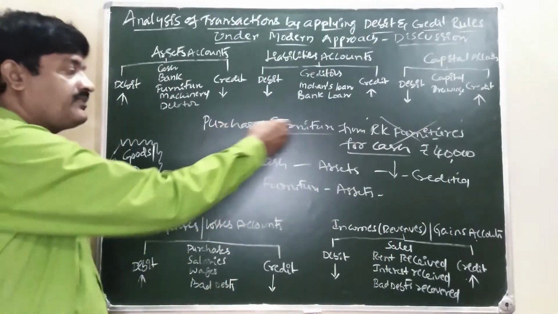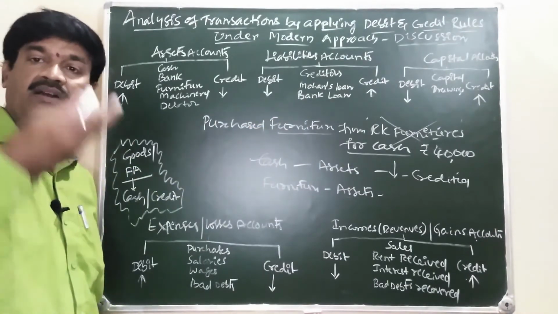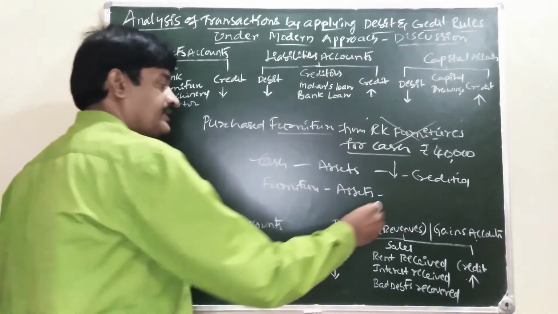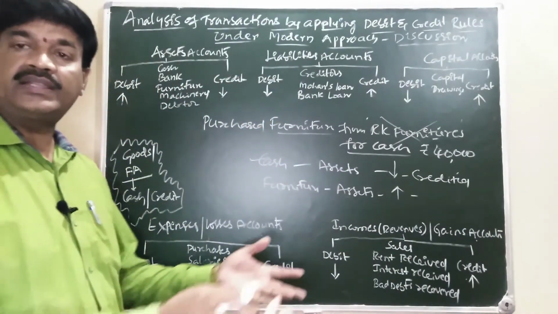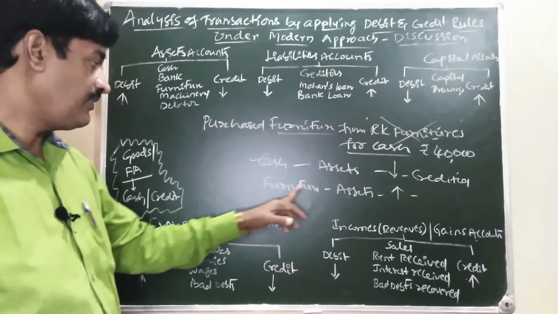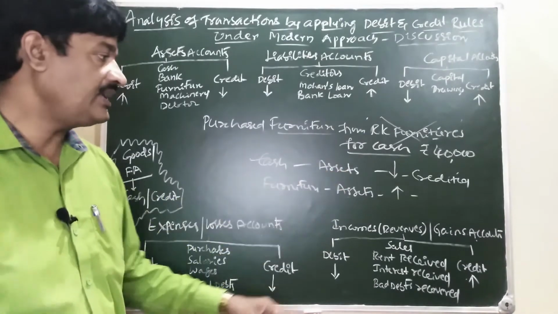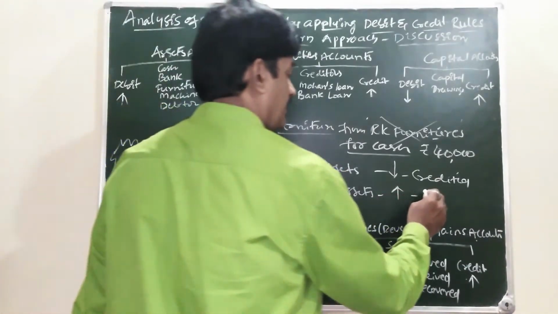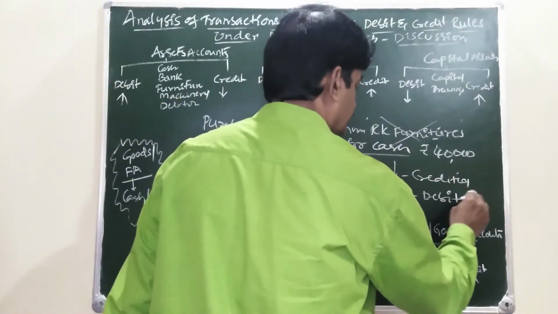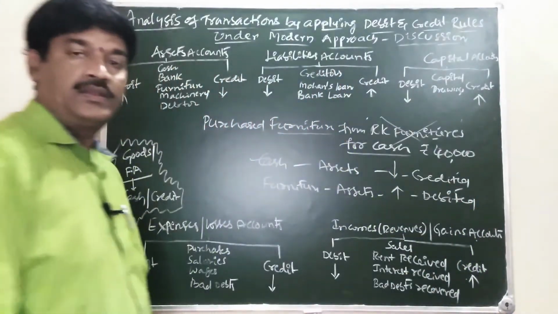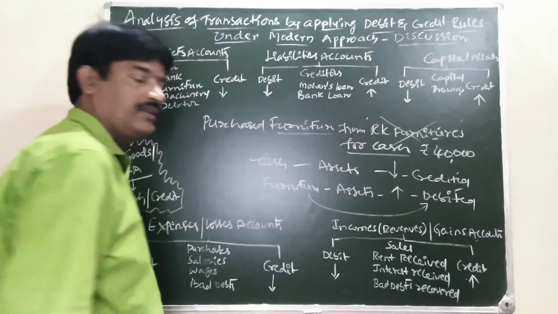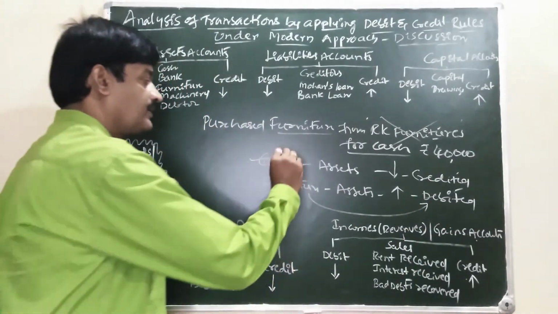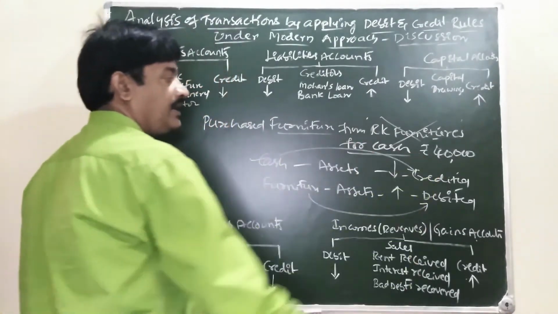When we are purchasing furniture, our furniture is increasing, because we are purchasing furniture. Increase in the asset is debited. Furniture account is debited, cash account is credited.